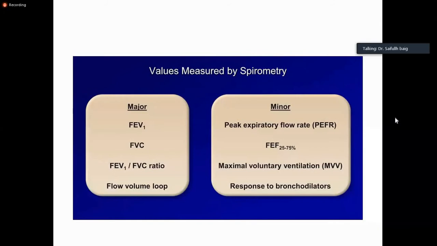So the values measured by spirometry which are important are FEV1, FVC, and the FEV1 over FVC ratio. And also you have to see the flow volume loop. After that, if there is obstructive airway disease, you have to see the response to bronchodilators.